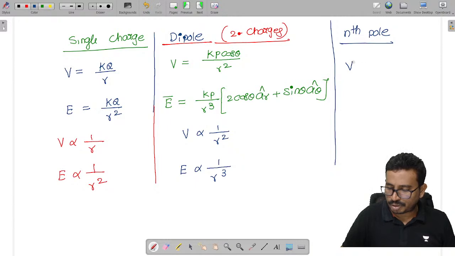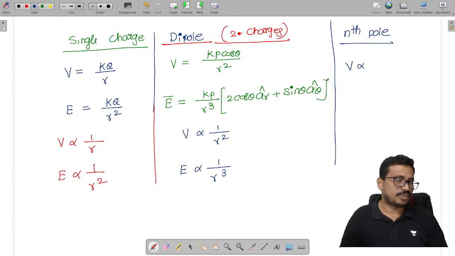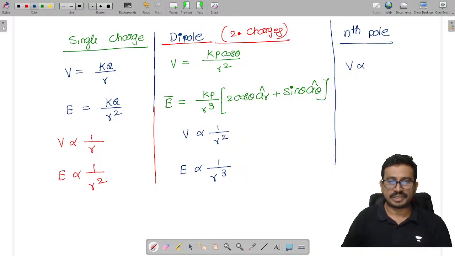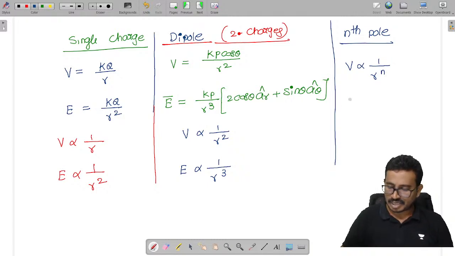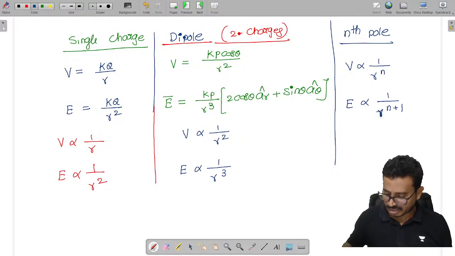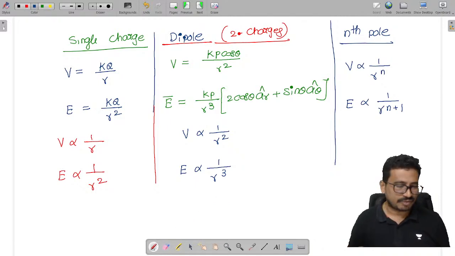Now, how is the potential proportional to distance in the case of an nth pole? It is proportional to 1 by r power n, which I can say means n charges we have. And what about the electric field, you tell me? It is proportional to 1 by r power n plus 1. Check it, all of you. It's proportional to 1 by r power n plus 1. Isn't it, everybody, tell me?